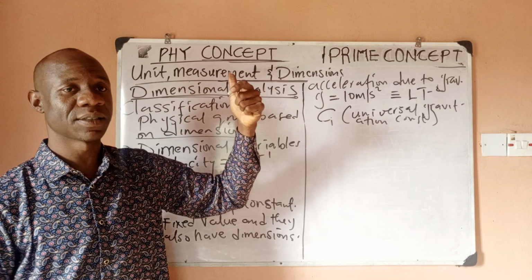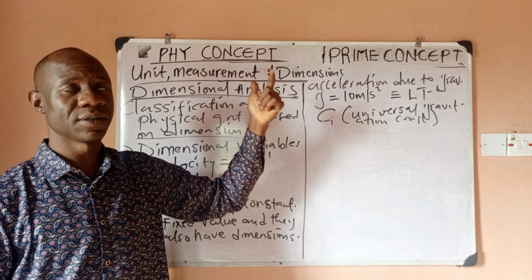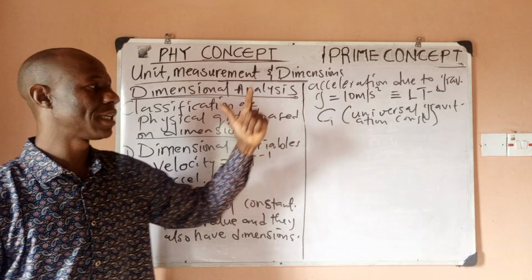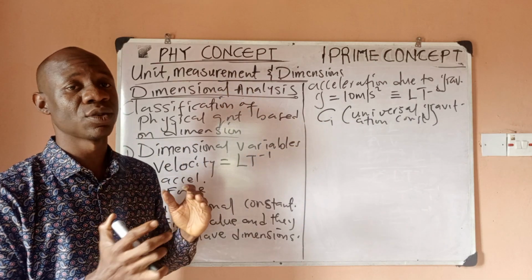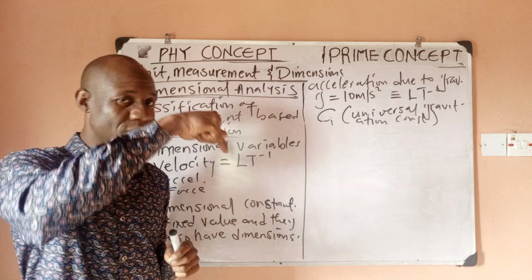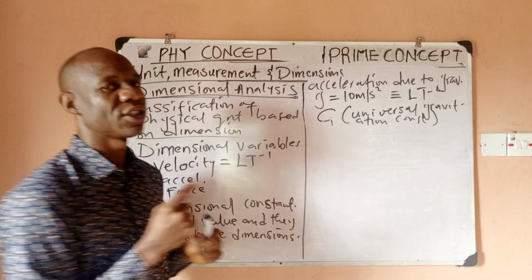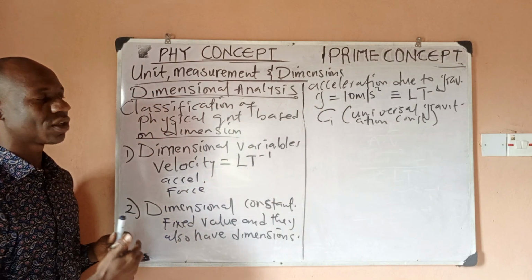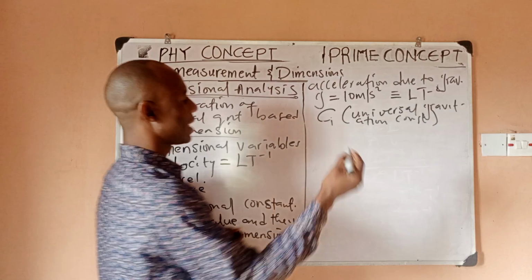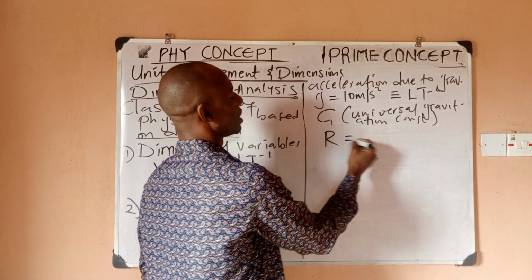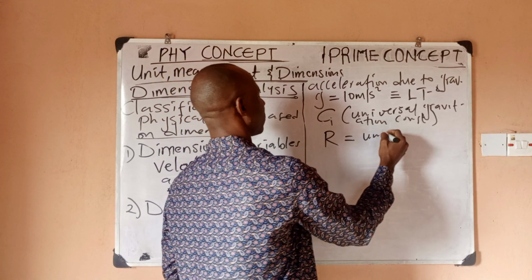I think the value is 6.67 times 10 to the power minus 11. So it's a constant also, but this constant has a dimension. So that's why we call it dimensional constant.